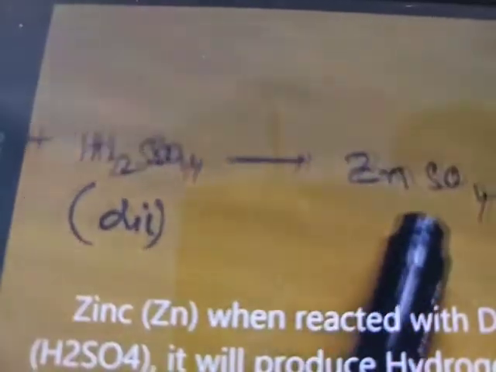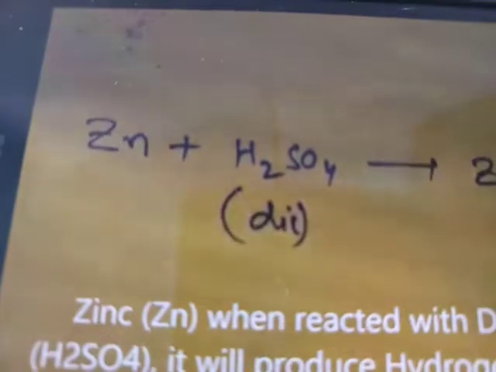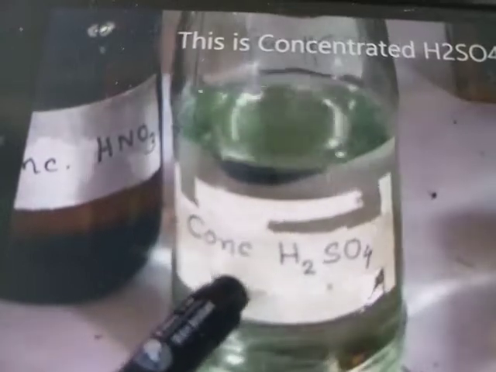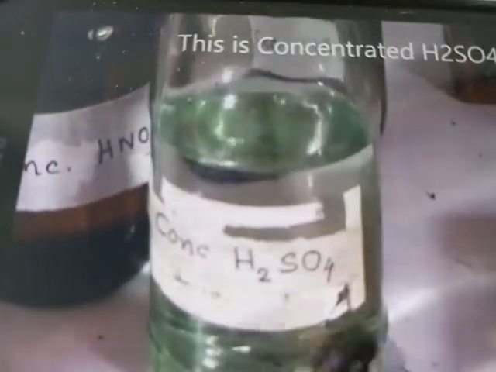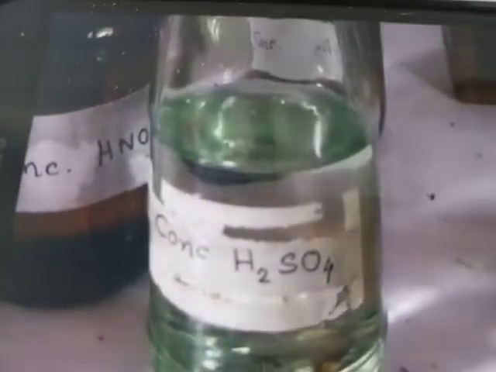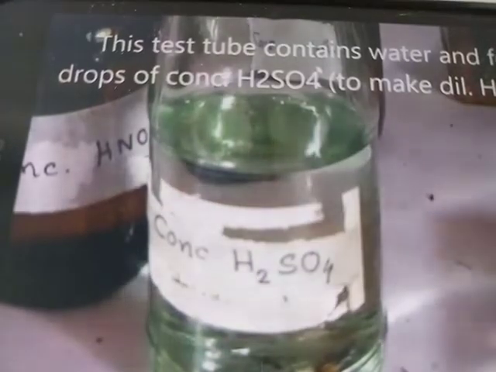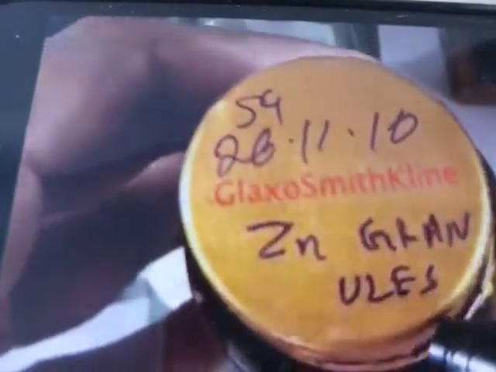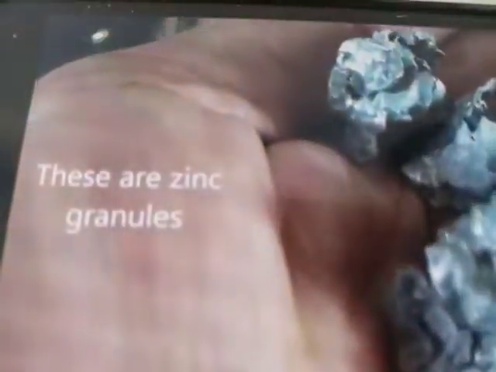Let's see that practically. As you know, in that apparatus, zinc granules are added to dilute sulfuric acid. Instead of dilute sulfuric acid, we are using concentrated sulfuric acid here to see immediate results. So we take this sulfuric acid in a test tube and add zinc granules. Instead of zinc granules, we are using zinc metal pieces.